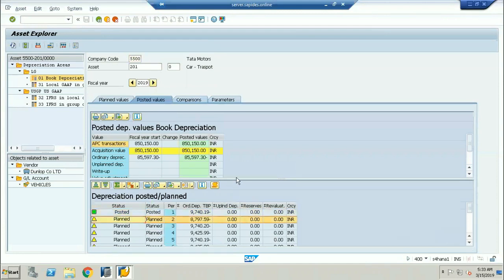Can somebody tell me what is the table to look for the planned depreciation values? As I told you, in asset accounting, when technical changes have happened, there are three tables that are very important for us. One is where all the actuals are stored. I'm talking about the actuals. All the actuals are stored in which table?